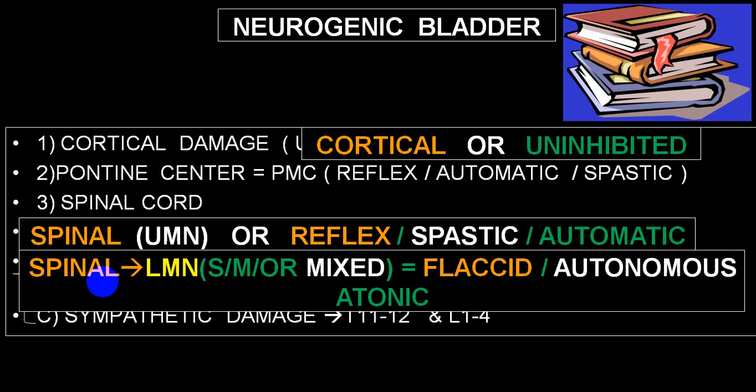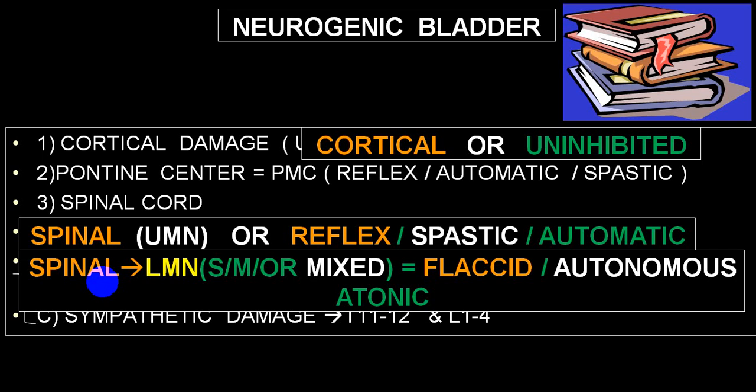And if there is an anterior horn cell damage or lateral horn damage of the spinal cord, it will be the motor variety, and that will be motor paralytic bladder. And when both are damaged, it is a mixed variety.